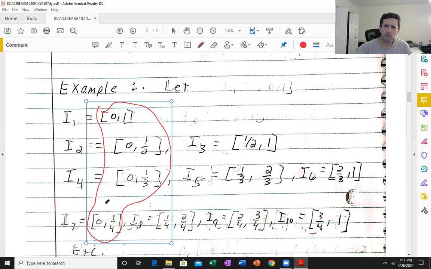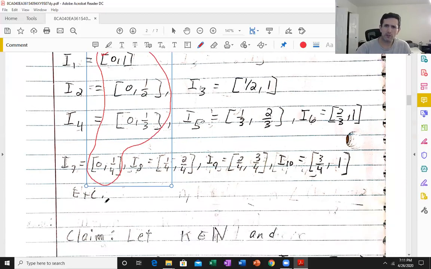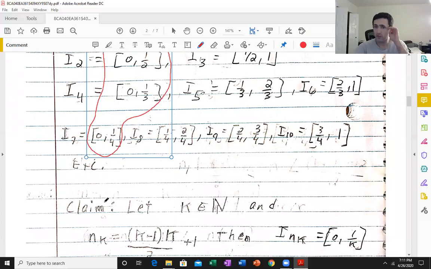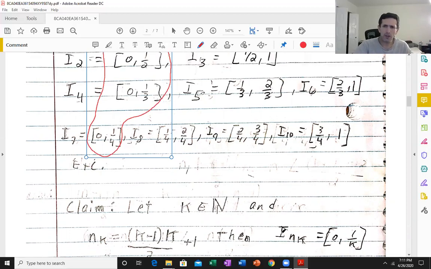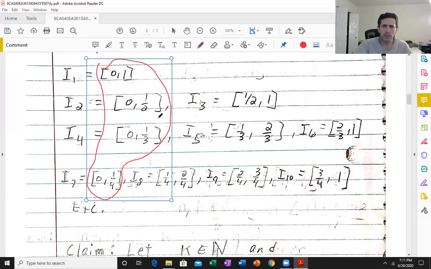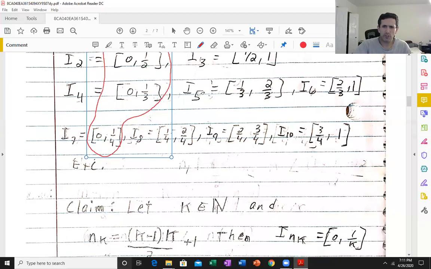Right. So I claim, and it's not hard to prove this, that if n_k is this integer for k, a natural number, then I_{n_k} is 0 to 1 over k. So let's just check it for a few different k. K equals 1 is trivial. It's just 1, 0 plus 1. I_1 is 0 to 1.